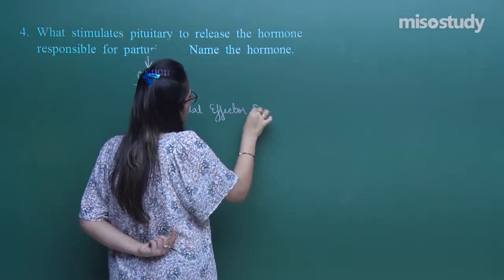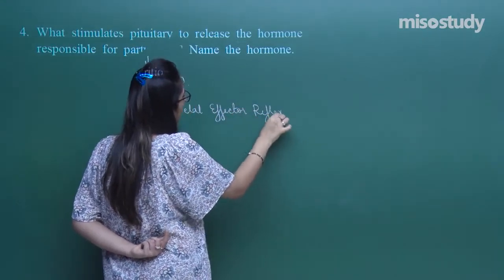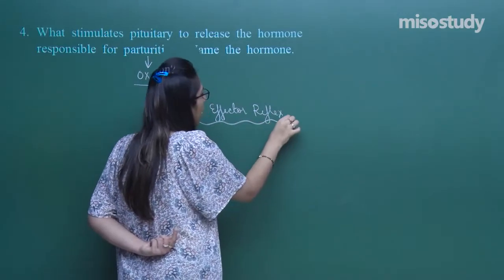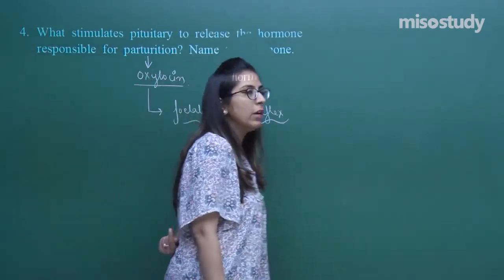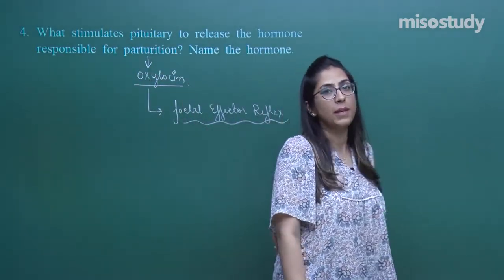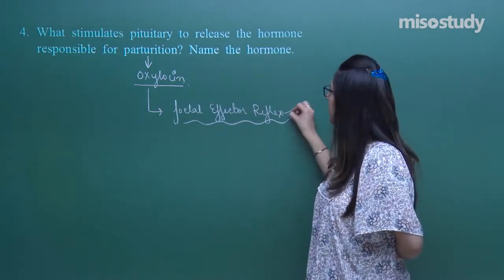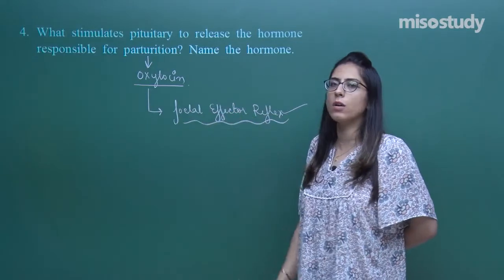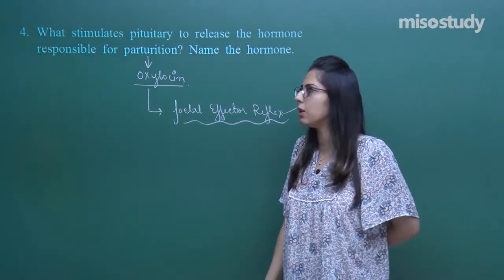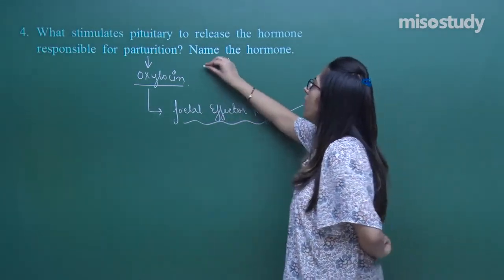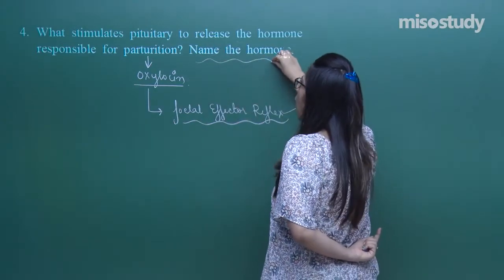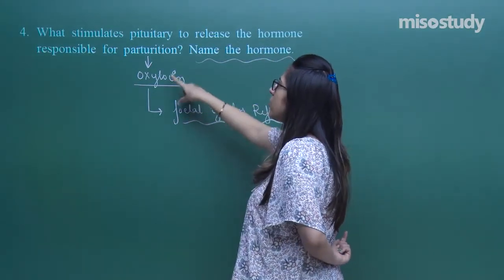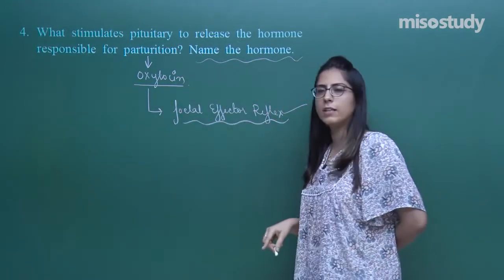Fetal effector reflex. This reflex is due to a mild contraction of the uterine muscles and placenta, due to which a reflex is created that causes the pituitary gland, basically the posterior pituitary, to secrete oxytocin. Now we have to talk about that hormone. That hormone is oxytocin. First we have the fetal effector reflex.